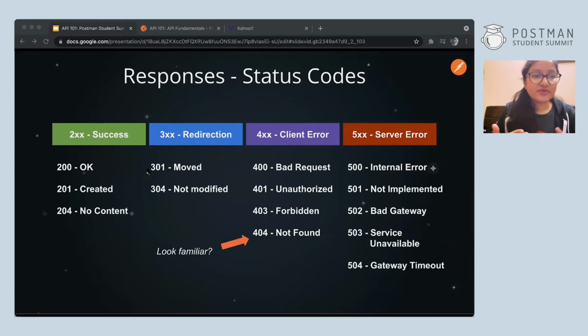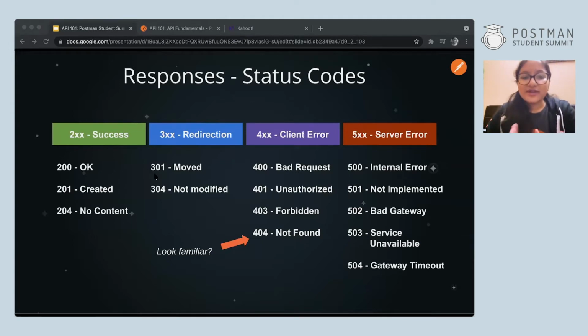Anything starting with 2 means everything went all right, everything was a success. Similarly, if anything starts with 4, you have to understand that you made some error. And if anything starts with 5, that means nothing was wrong on your side. It was the server's error.